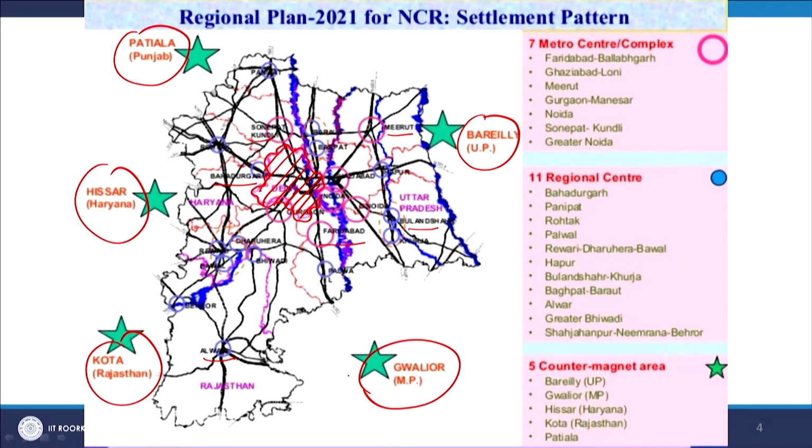Now, a region in this case is a combination not only of a few cities, it is a combination of parts of various districts,